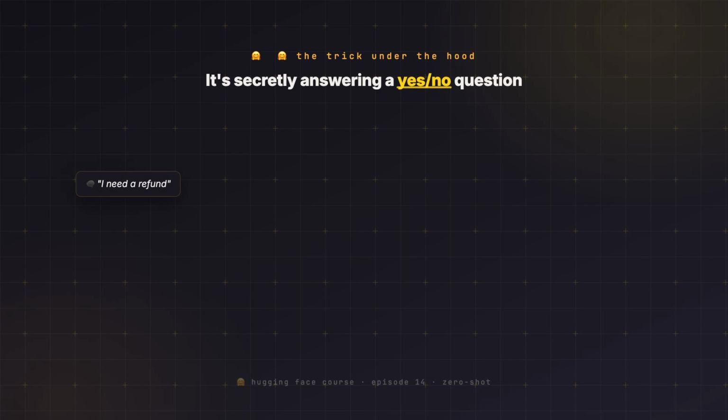Here's the trick that makes it work, and it's beautifully lazy. The model under the hood was trained for natural language inference, deciding whether one sentence entails another. Zero-shot reuses that. For each candidate label, it quietly builds a hypothesis, like "this example is about billing," asks the model how strongly the input entails it, and turns those entailment scores into probabilities. You never see the hypothesis, you just see clean label scores: one trained model, infinite label sets.